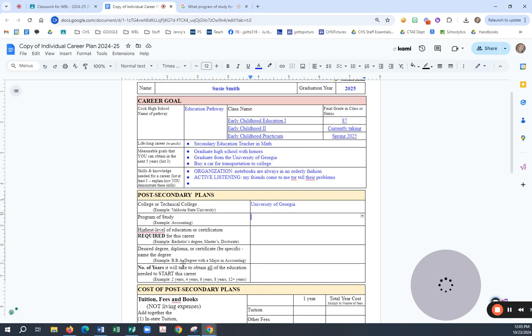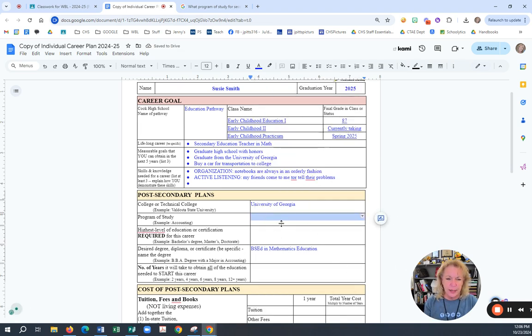So when it comes down here and it says desired degree, paste without formatting, a BS in Ed in mathematical education. So what am I going to study? Mathematics education.